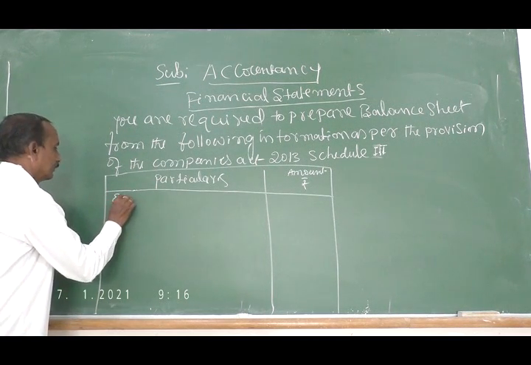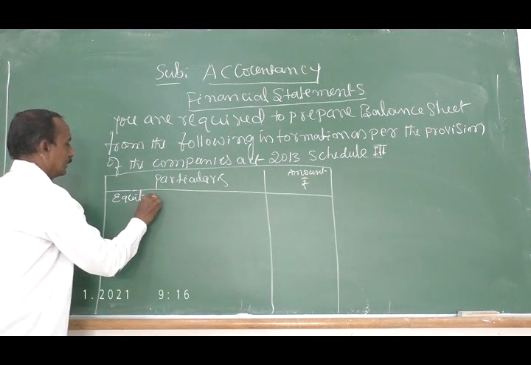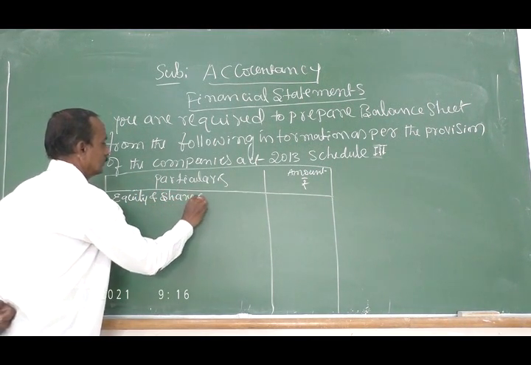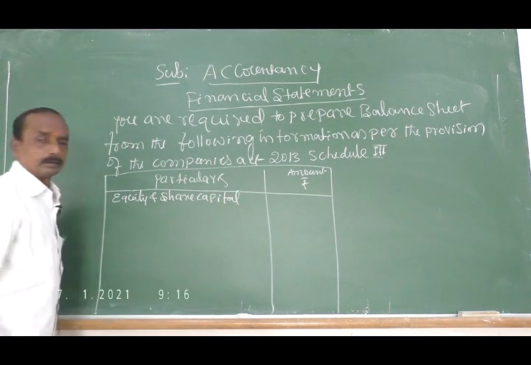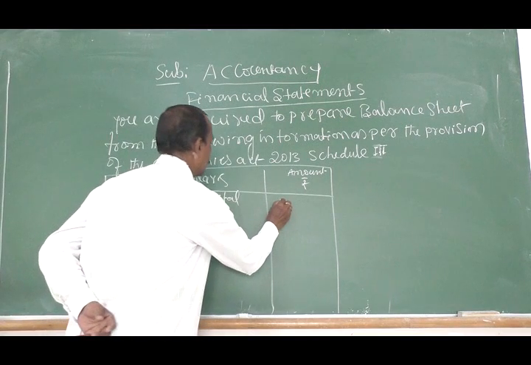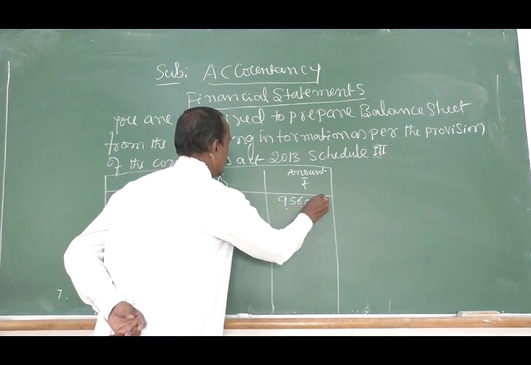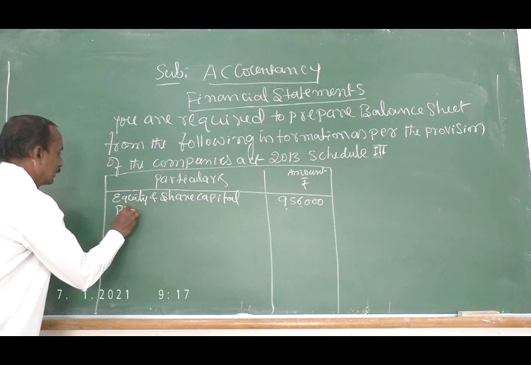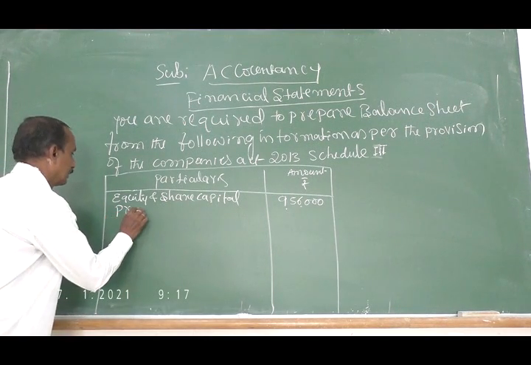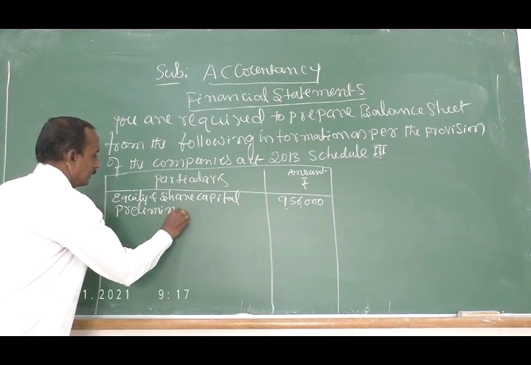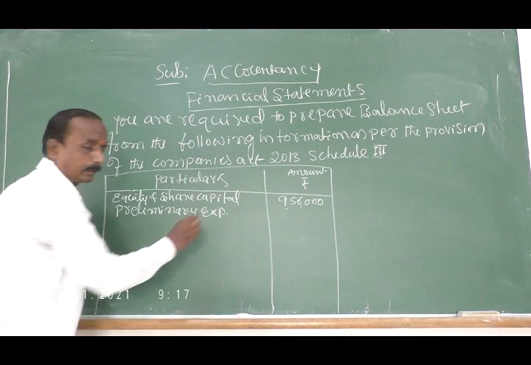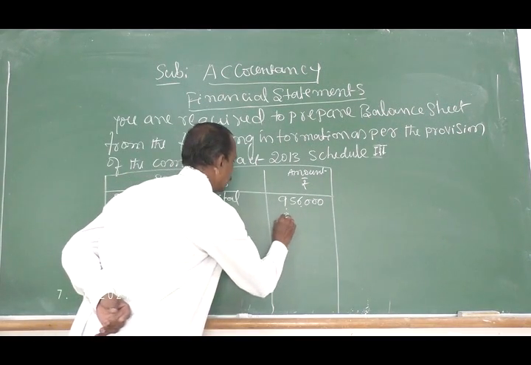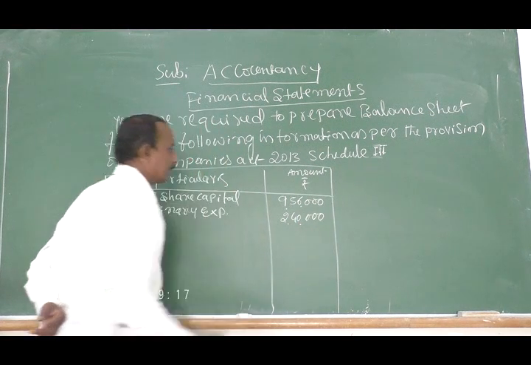Equity share capital, rupees 9,56,000. Preliminary expenses, rupees 2,40,000.